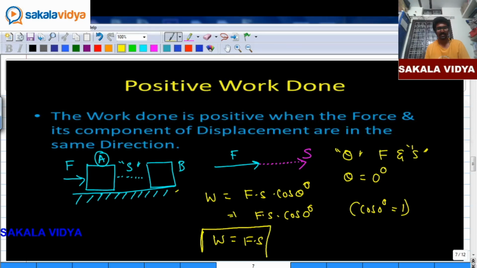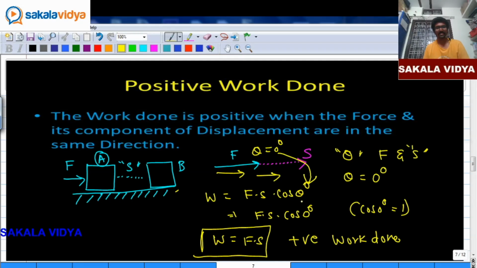So this is called as positive work done. As the force and displacement are in the same direction, the angle between force and displacement, theta, is 0. So if we substitute 0 in our basic formula, F into S cos theta, as cos theta is equal to 1, work done is equal to force into displacement, which is called as positive work done.